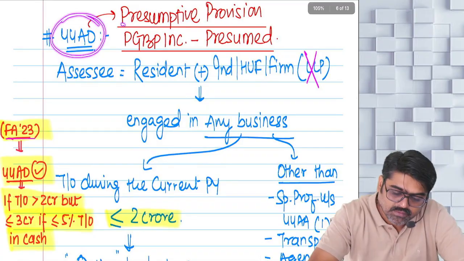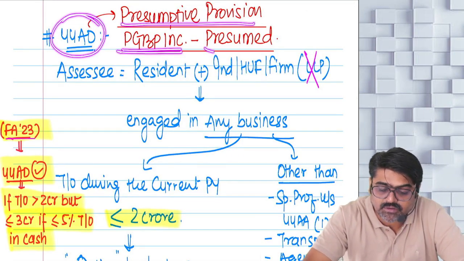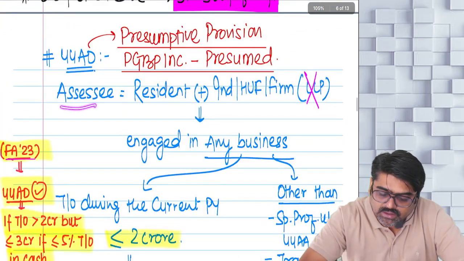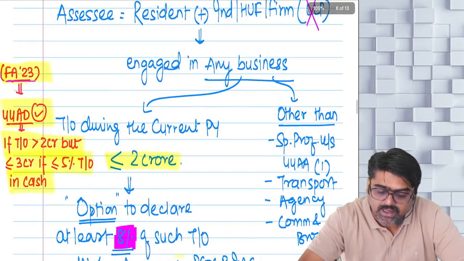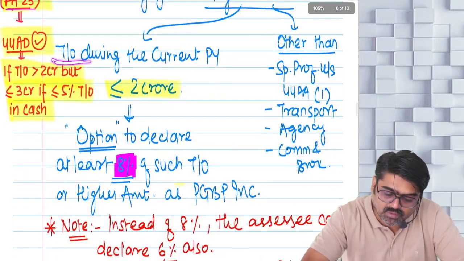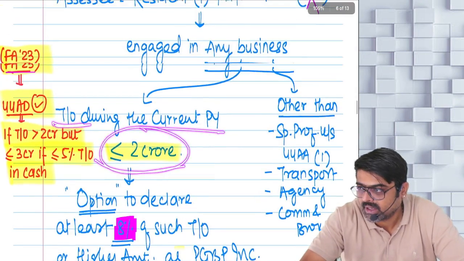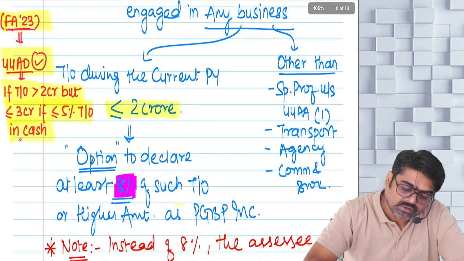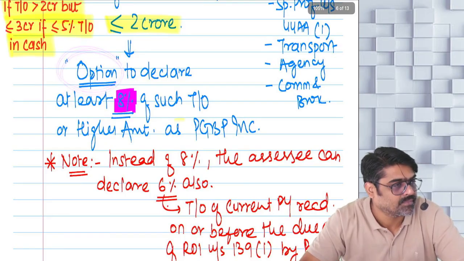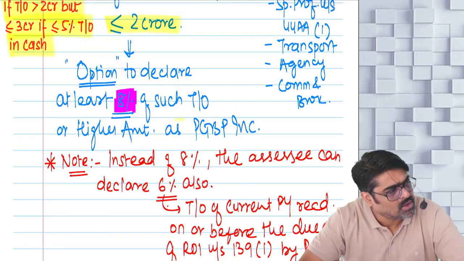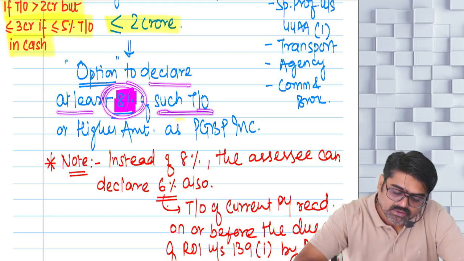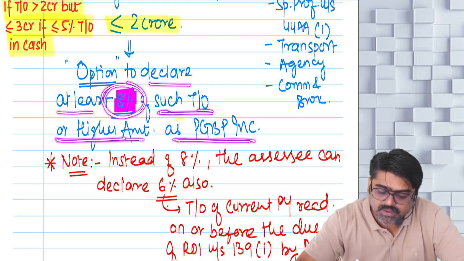44AD is a presumptive provision in which PGBP income is presumed, meaning calculated on a presumptive basis. Who is the assessee? Resident individual, HUF or firm other than LLP, engaged in any business other than these four businesses. For any other business, the turnover during the current previous year should not be more than 2 crores, and in certain cases the limit is 3 crore. Now you have the option. If your turnover is within this limit, you have the option to declare at least how much? 8% of such turnover or a higher amount as your PGBP income.